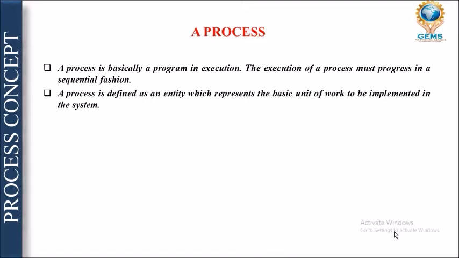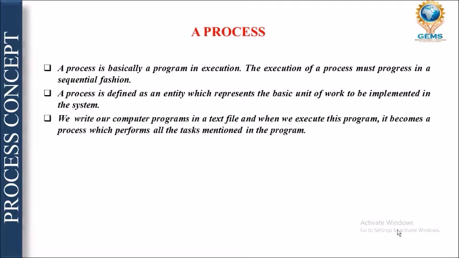A process is defined as an entity which represents the basic unit of work to be implemented by the system. Basically, what is a process? It is the basic unit of work which is to be implemented by the system. Next, we write our computer program in a text file, and when this is executed, it becomes a process which performs all the tasks mentioned in the program. The same thing, a process is a copy of a program which is stored in the main memory.